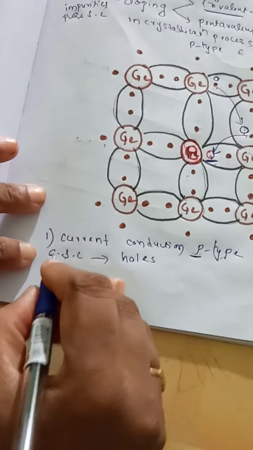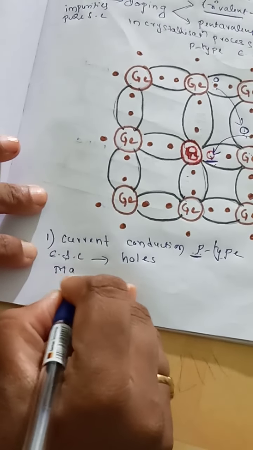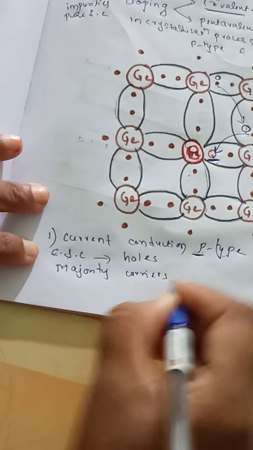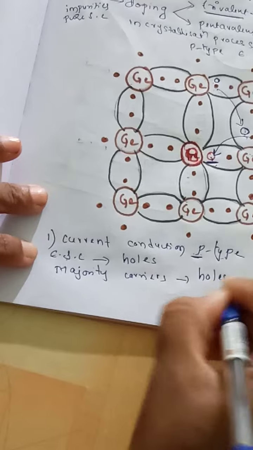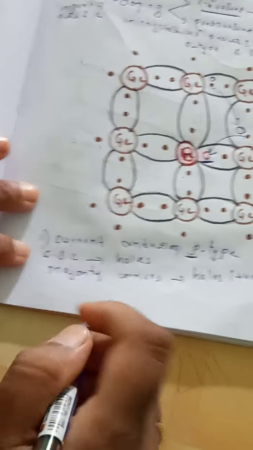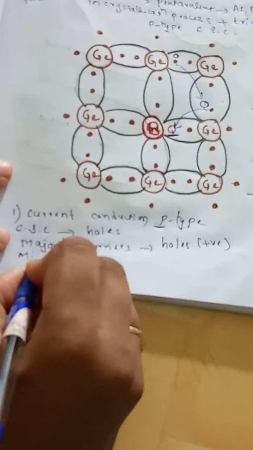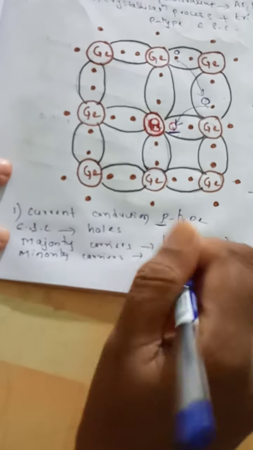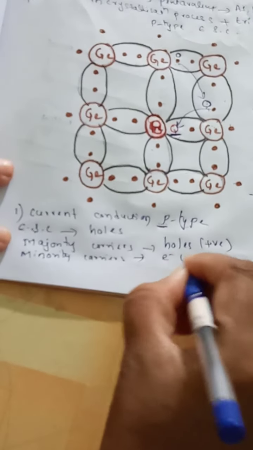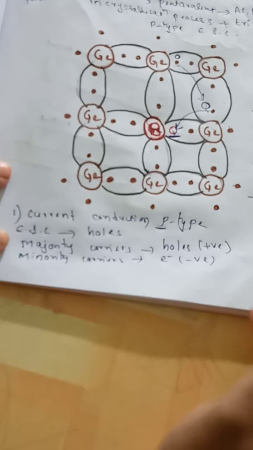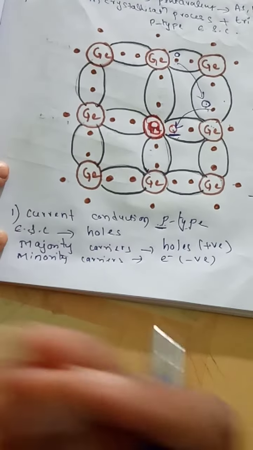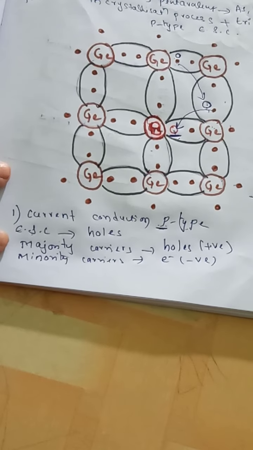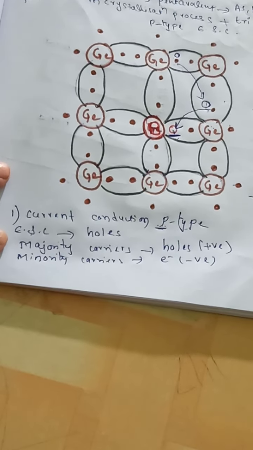Now the second thing: the majority carriers are holes, positive holes, and the minority carriers are negative electrons. In maximum number we find positive holes, and a minimum number of negatively charged electrons are present here.